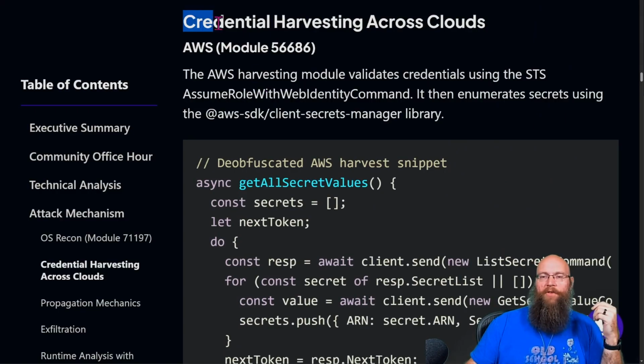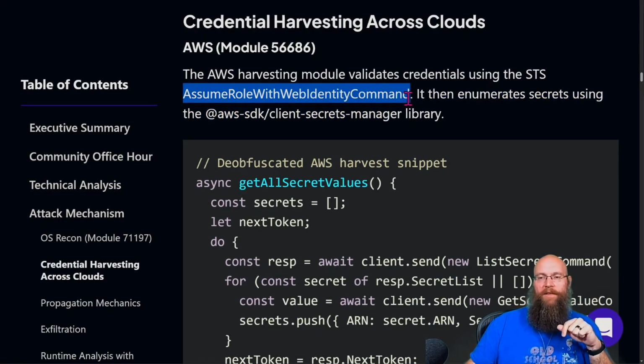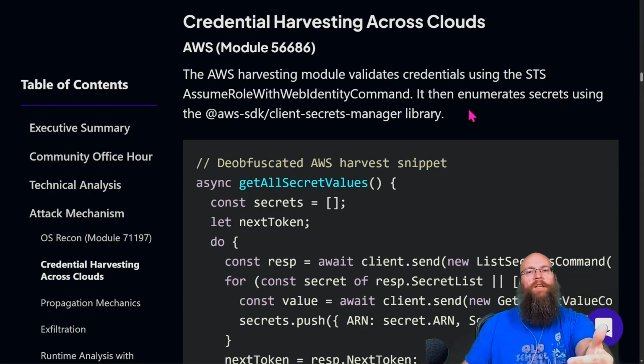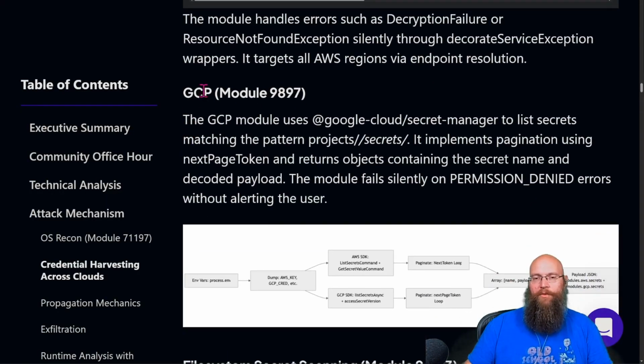Now, this is interesting, how they're credential harvesting across the clouds. So the AWS harvesting module validates credentials using STS and the assume role with web identity command. So these are commands in AWS that you can basically use to send the token and see if you get a valid response back, whenever you're running it. But then it enumerates the secrets using the client secrets manager. It does pretty much the same thing through GCP.